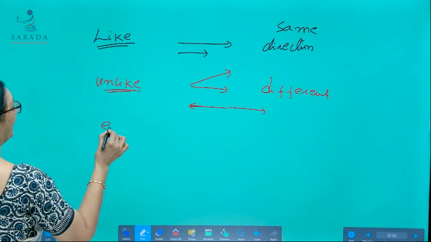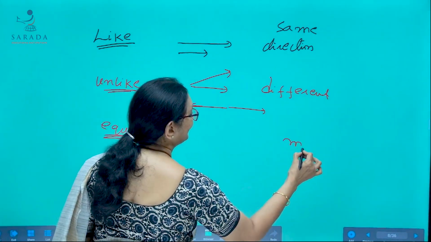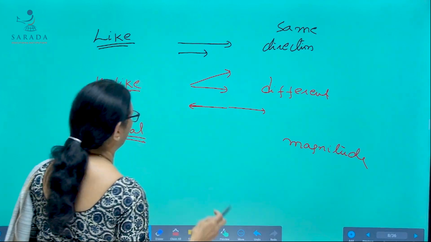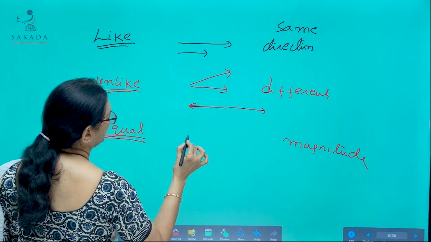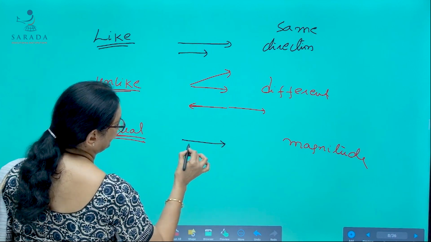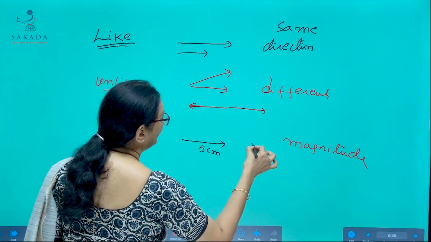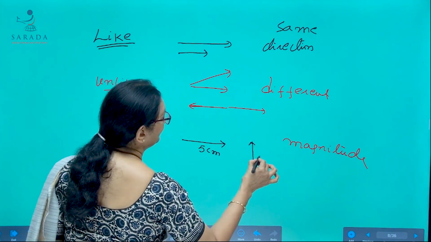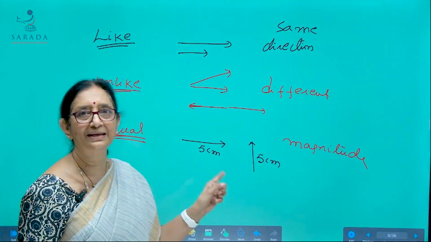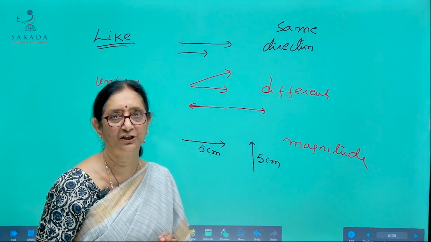Now, equal vectors. Equal refers to the magnitude. Two vectors are said to be equal if they have the same magnitude. Suppose if this is 5 centimeters long, if you draw another vector like this, if its length is also 5 centimeters, then we call them equal vectors because they have the same magnitude.